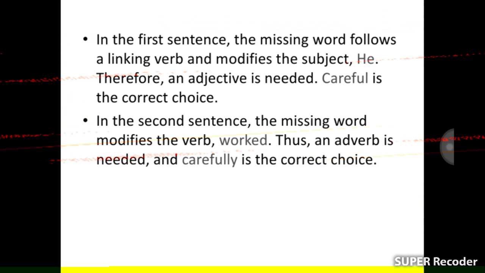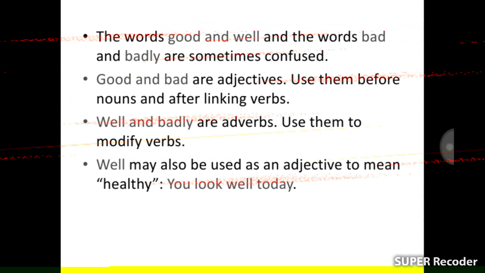Okay, my dear students, the words good and well and the words bad and badly are sometimes confused. Good and bad are adjectives. Use them before nouns and after linking verbs. Well and badly are adverbs. Use them to modify verbs. Well may also be used as an adjective to mean healthy.